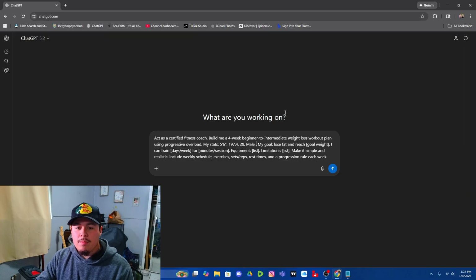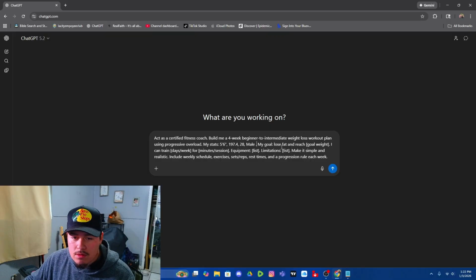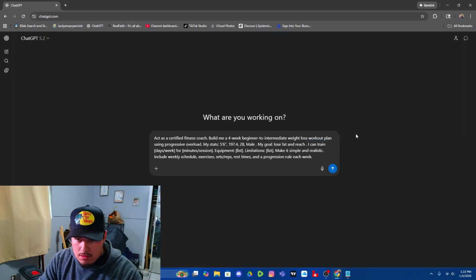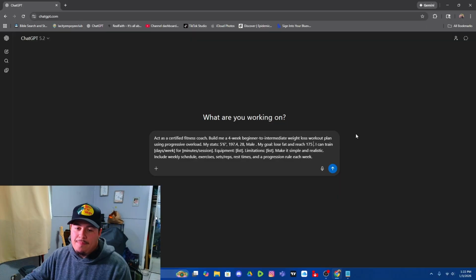And then this is my goal. So my goal is to lose fat, but you could put whatever you want, build muscle, whatever it is. And you put your goal weight. So my goal weight would be 175. And I just chose that because I want to lose like 20 to 25 pounds.